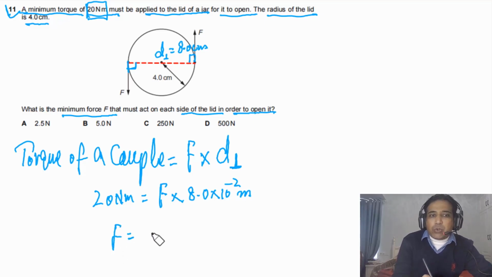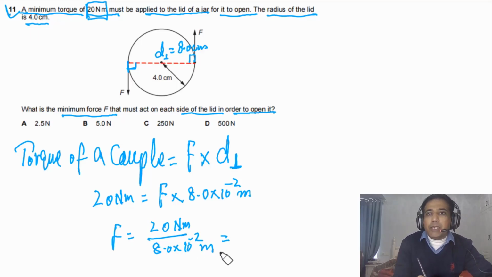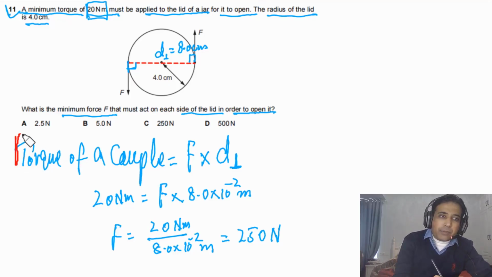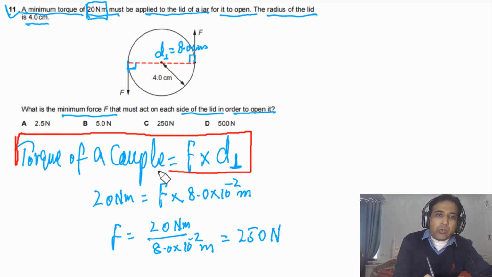If we simply solve this, 20 newton meters divided by 8.0 times 10 to the minus 2 meters, our final answer will be 250 newtons. Pretty straightforward question. The main concept is how to calculate torque of a couple. So the answer for this question has to be C.